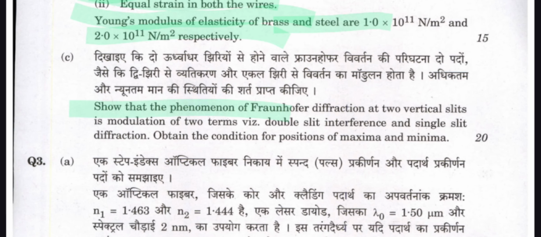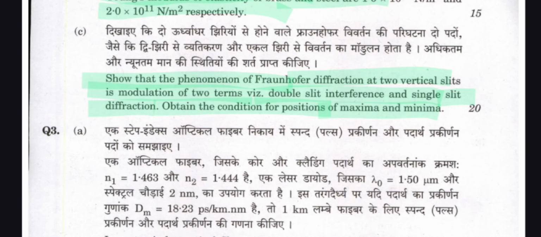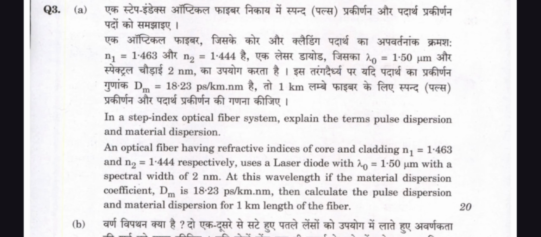And question C is here: in the phenomenon of Fraunhofer diffraction at two vertical slits, explain the modulation of two-slit interference with single slit diffraction, and obtain the conditions for the positions of the maxima and minima. And question 3 is here.